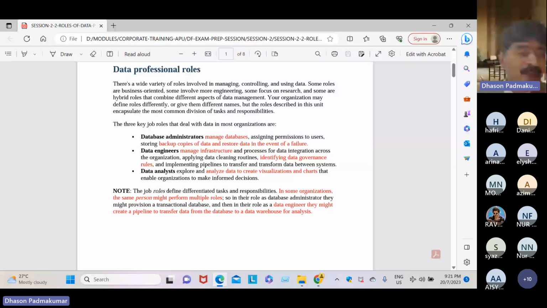Analysts are very good at coding, right? So among these two people, dear student, who is highly paid and highly respected? Data engineers. Data analysts, like data scientists, are coders, but they do less coding. These people do more coding, though not like software engineers. Software engineers are the real coders.